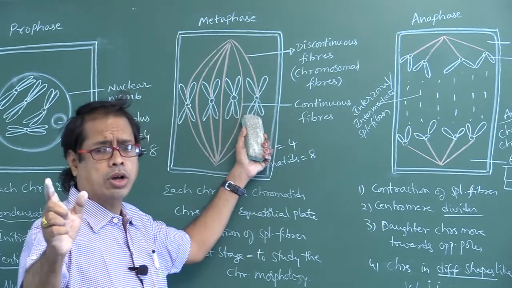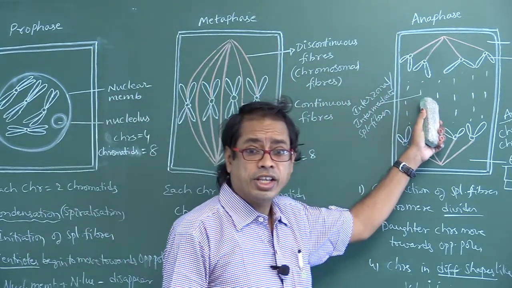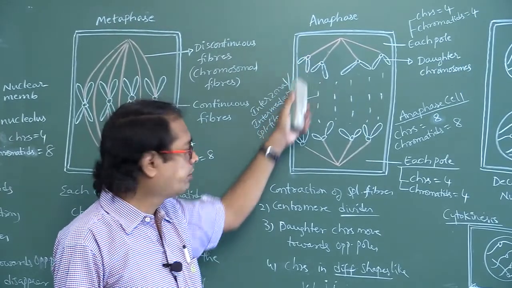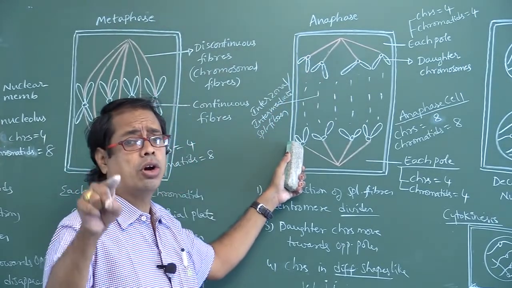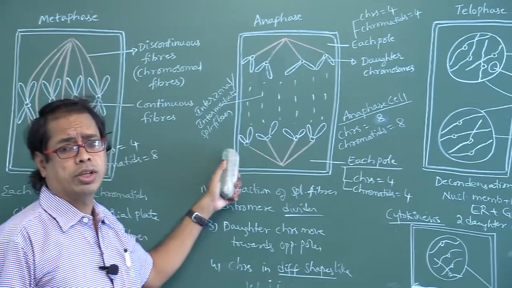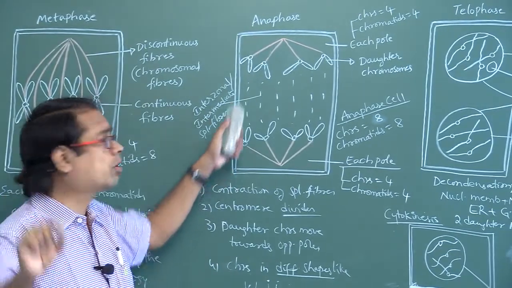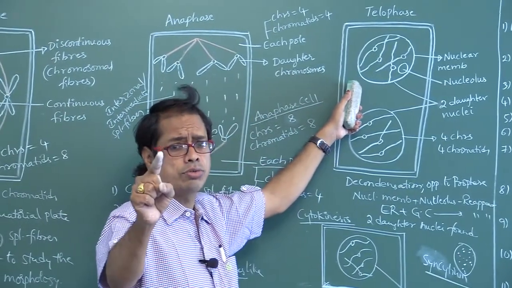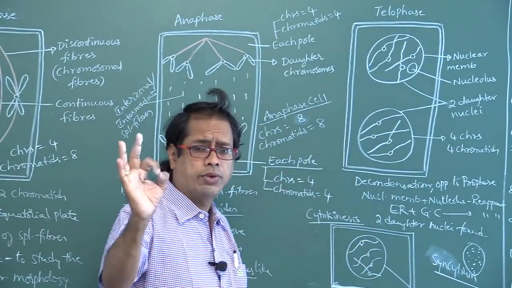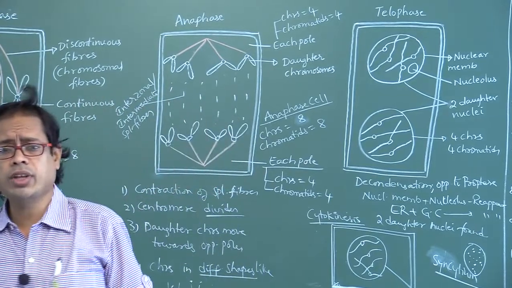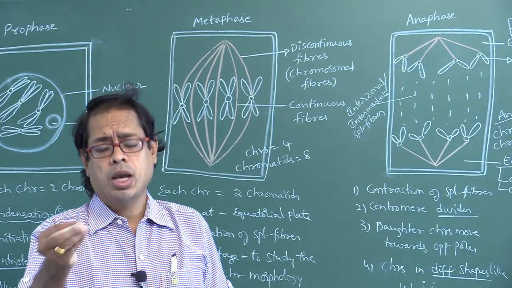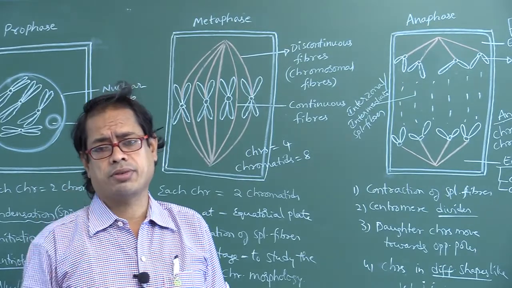Metaphase, 100 picograms. Anaphase, each chromosome has one chromatid, 50 picograms at each pole. Telophase, 50. Cytokinesis, 50.